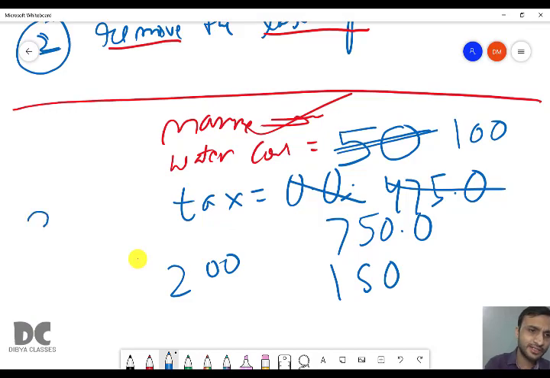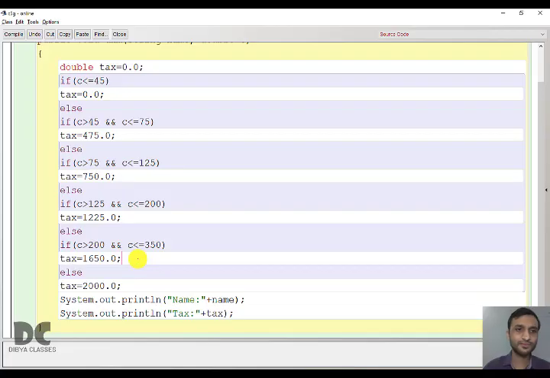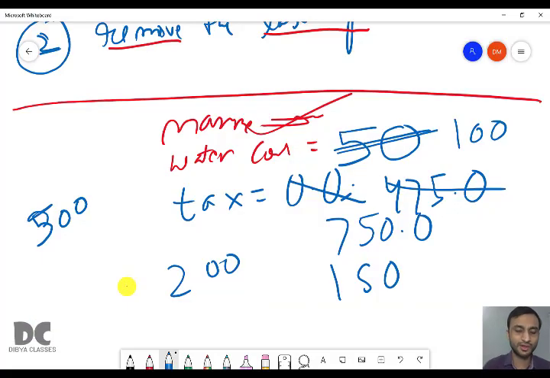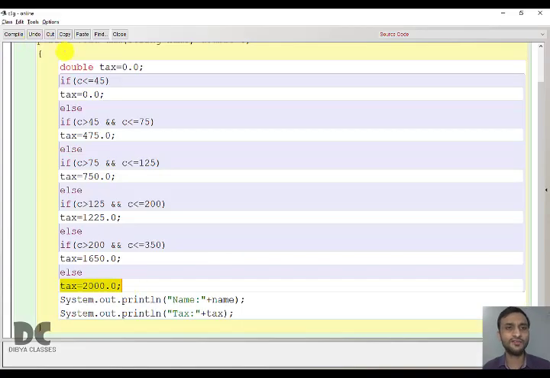What if it is 500? 500 means this is false, it will come to this else. This if is also false, it will come to the next else. This is false, again this is false, again this is false. If this is false, it will come to this else. Automatically the tax will be 2000. If all the if statements are false, it will come to the last else and it will store 2000.